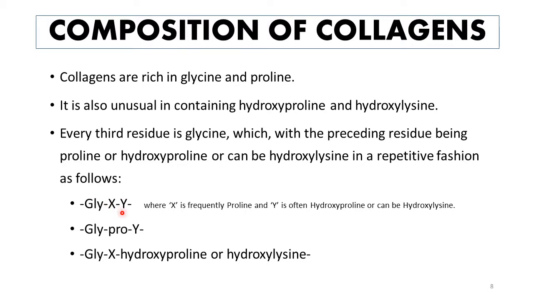So glycine-X-Y, you can say, is the basic structure of a collagen polypeptide chain, and this means that collagen is abundant in glycine because every third amino acid is going to be glycine, and it has a very structural significance which we will discuss later. And X represents either proline or hydroxyproline, and Y represents either hydroxyproline or hydroxylysine. So collagen is abundant in glycine, proline, hydroxyproline and hydroxylysine.